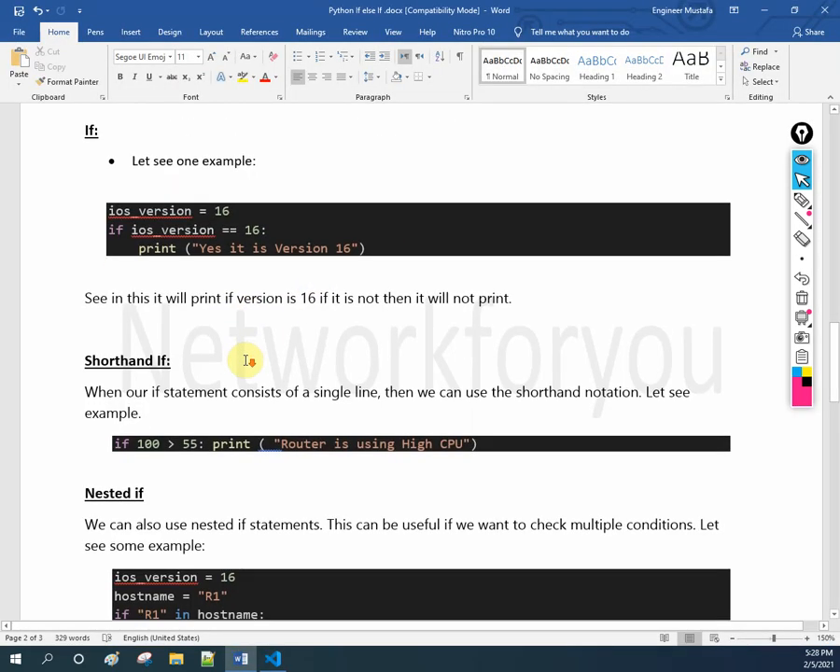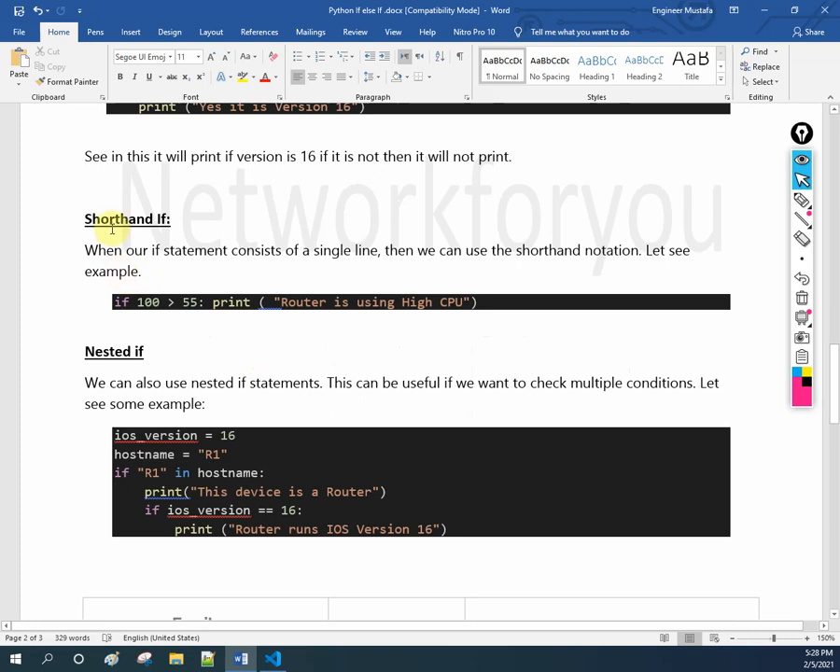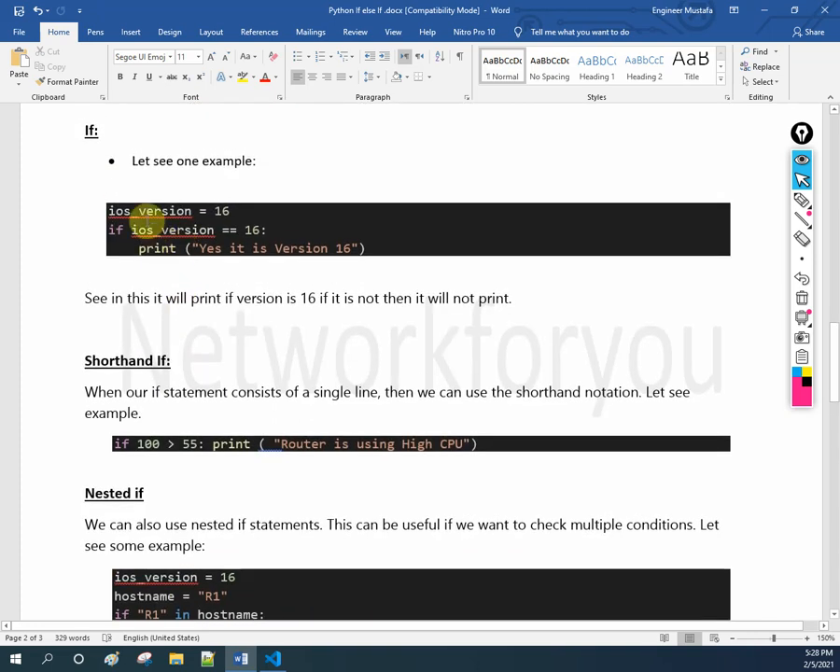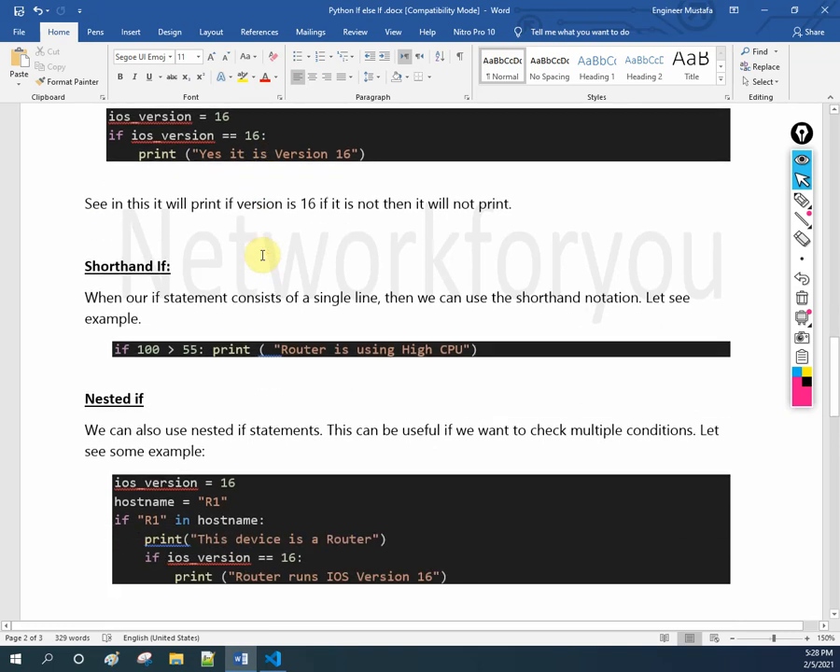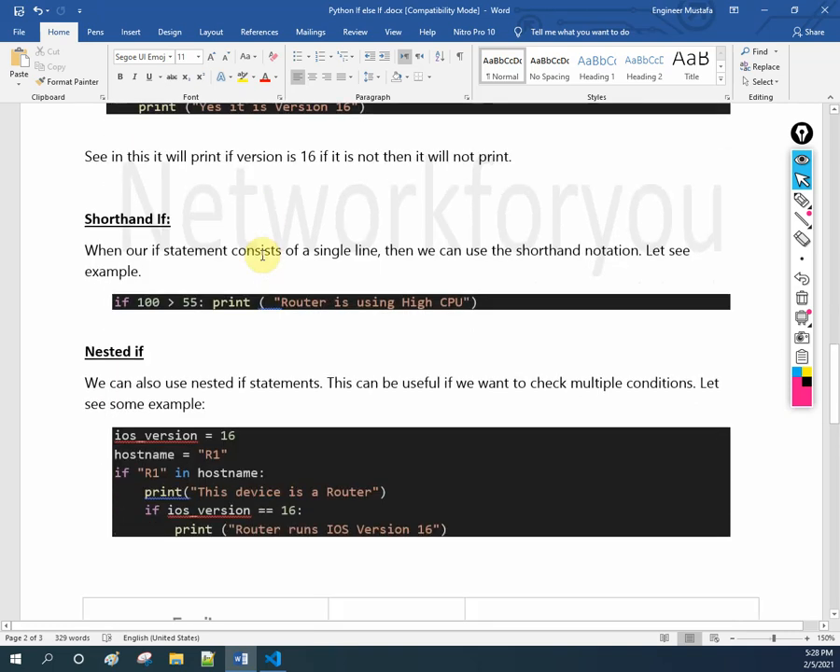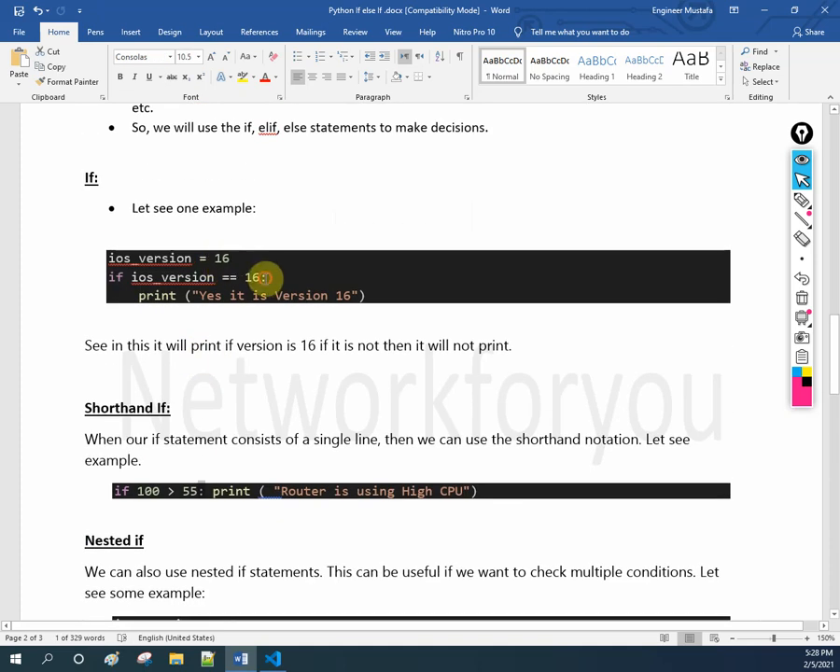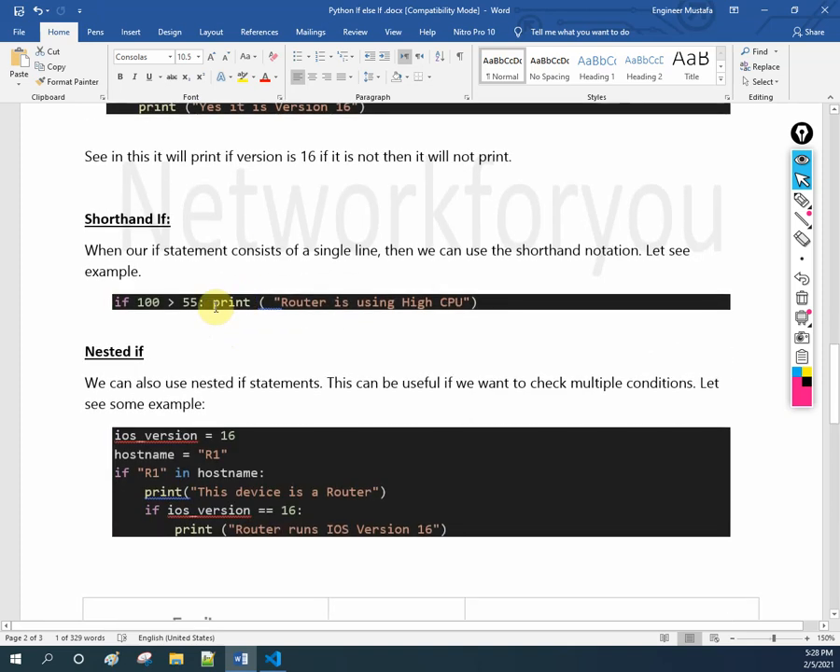Okay. Now if you want it in shorthand, here we are writing 3 lines. If you want to print or write in 1 line, we can write it in 1 line also. What we will do is just define the condition. For example, if 100 greater than 55, then you need to write this symbol. If you did not write it, it will not work. Same thing here also. After that, you need to write whatever you want to print.